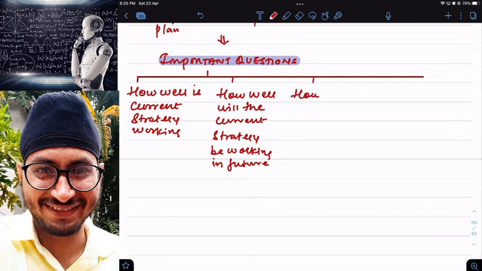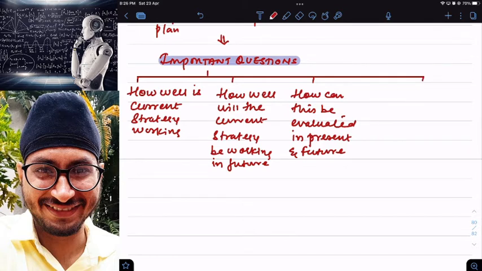How can this be evaluated in present and future? Simple. How will I evaluate the strategy of a business today, and what is my plan for evaluating the strategy of a business in future? That is one more point. And moreover, is there an urgent need here to change the existing strategy?